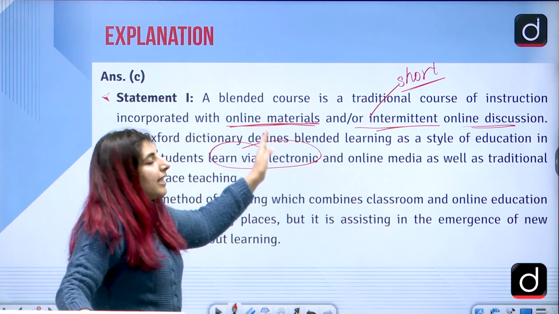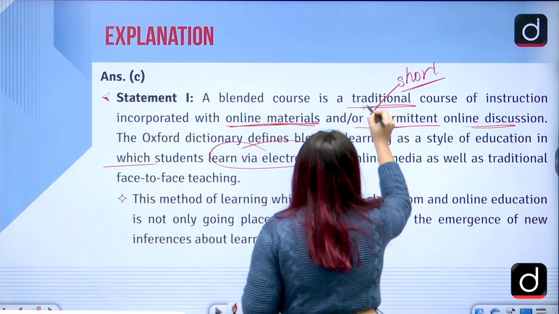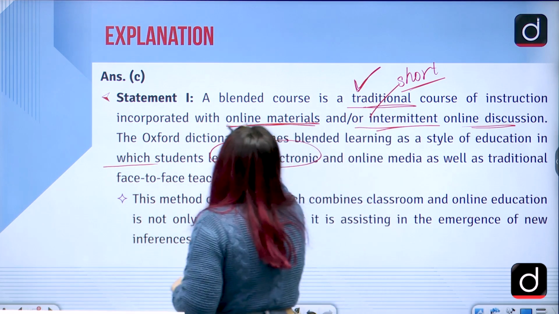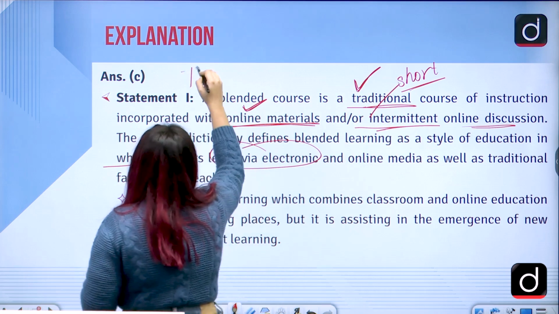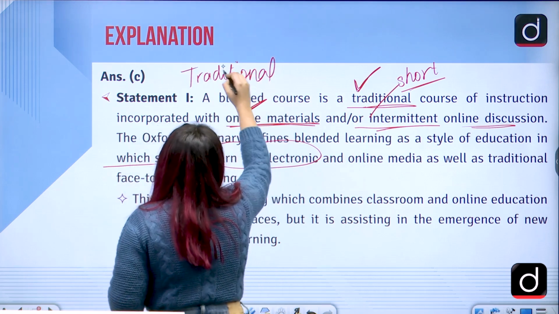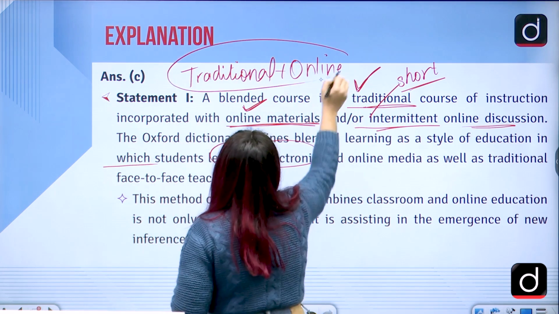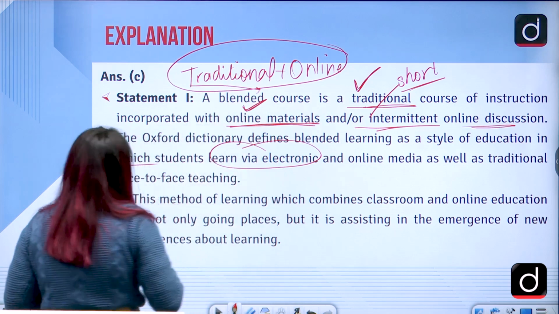Correct? So yes, in the blended course, traditional course of instruction is also there, plus online materials, that is traditional plus online material or education is delivered through a blended course, hence it is known as a blended course.